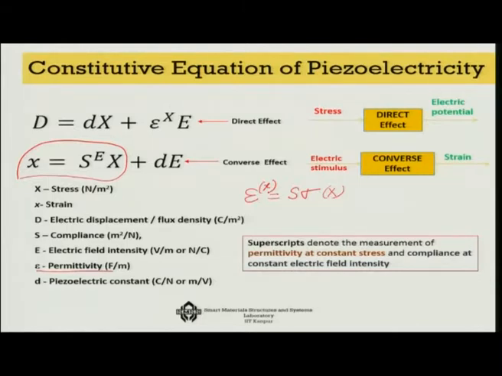Now with this relationship, you know that this is nothing but Hooke's law, in one form or the other. So the first part of the second equation is actually Hooke's law.